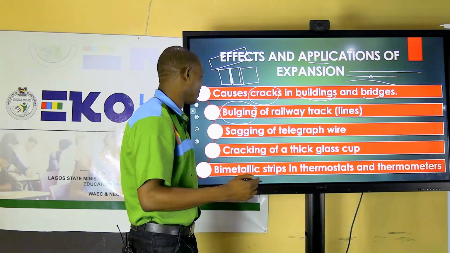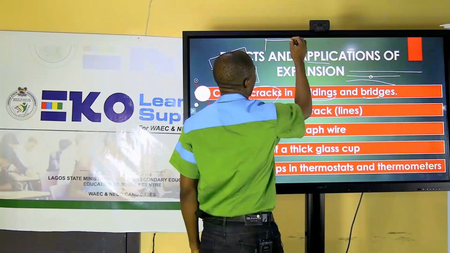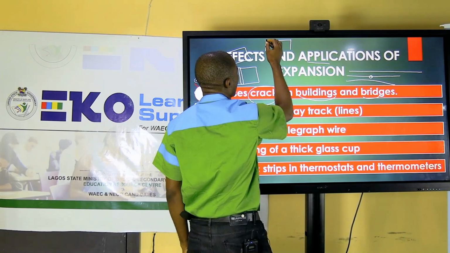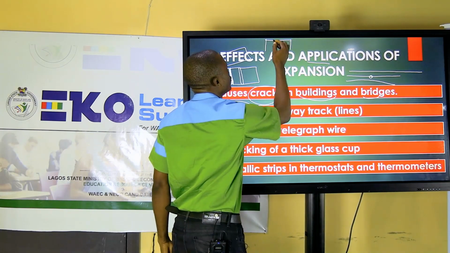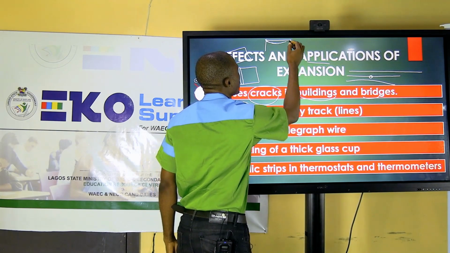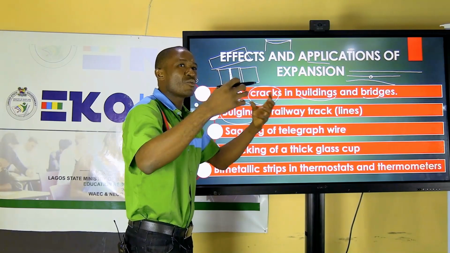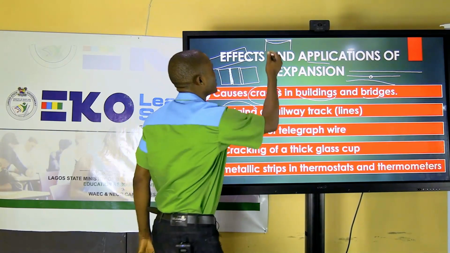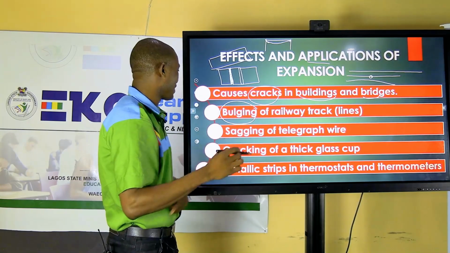Now, the third part, the sagging of telegraph wire. Telegraph wire is such that if you have it like this, or let's assume you have the wire from here to this place, once the temperature is high, it will drop, it will sag this way. That is what happens because there is an increase in size. Once the size has increased, you will see that it will drop down a little bit. So that is what we mean by sagging of telegraph wire.